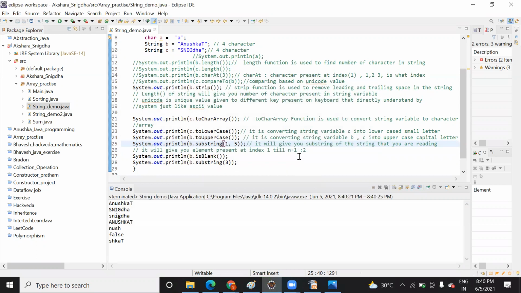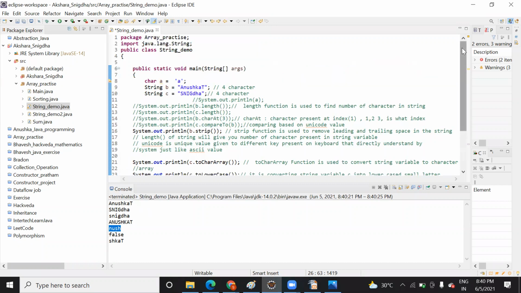So see here, it is giving me this. What is present at index 1? N. 2, U. 3, S. 4, H. At 5, what is present? K. But is it taking K? No, because it follows n minus 1. For index n, it will take n minus 1. In this way you can perform several operations with string data.